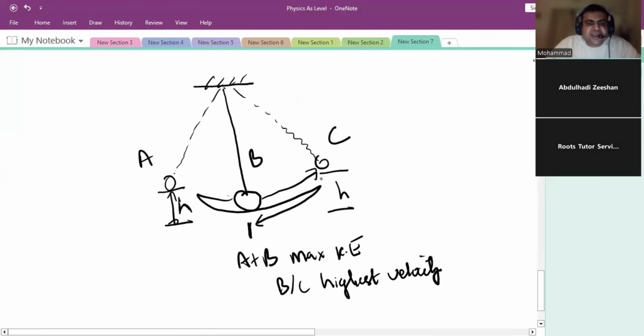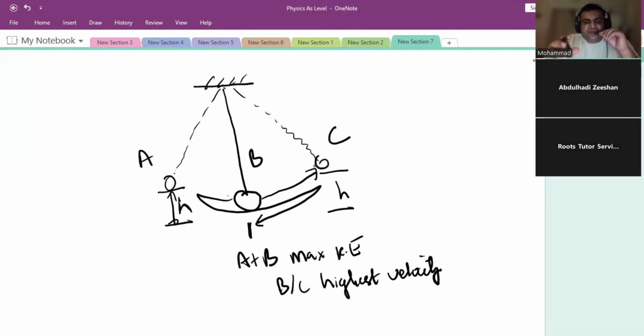So at points A and C. If it's a 3 mark question and I ask you to use the law of conservation of energy to explain the oscillation of the pendulum, you will say the pendulum starts at its reference point at maximum velocity, goes up to point C, and the kinetic energy converts into potential energy.